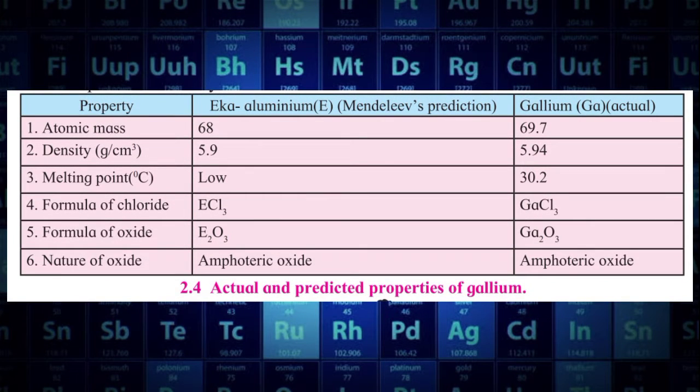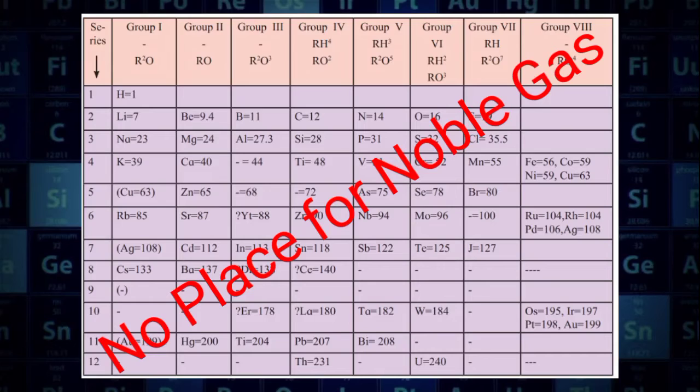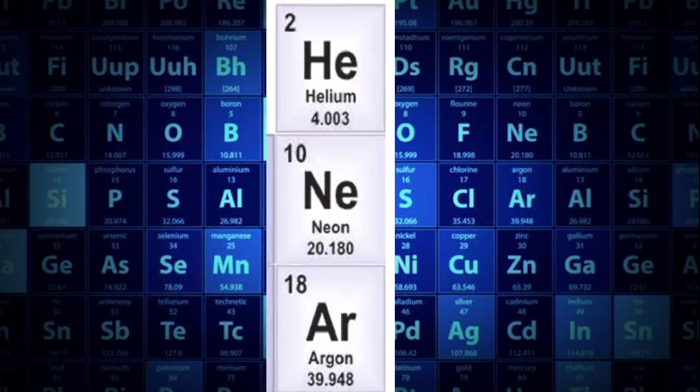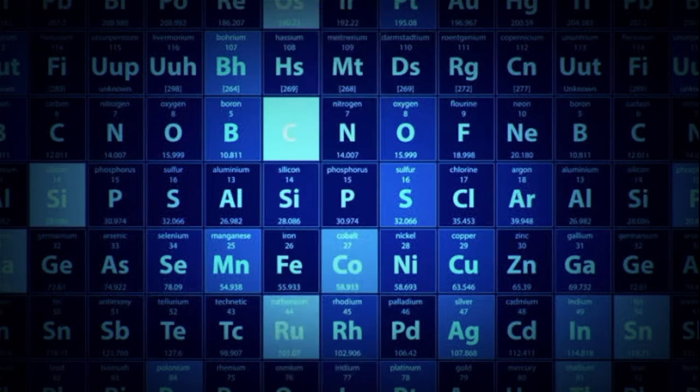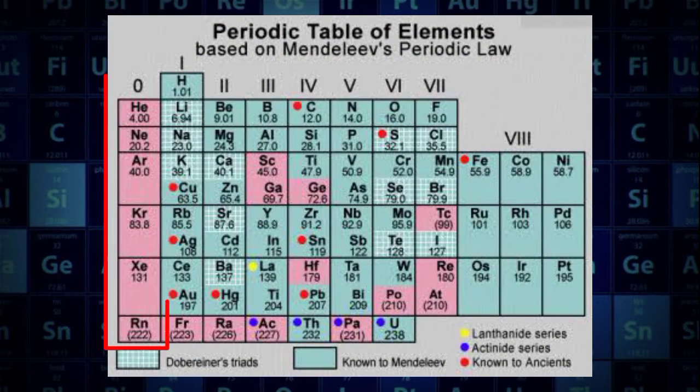Due to this success, all were convinced about the importance of Mendeleev's periodic table, and this method of classification of elements was accepted immediately. There was no place reserved for noble gases in Mendeleev's original periodic table. However, when noble gases such as helium, neon, and argon were discovered towards the end of the 19th century, Mendeleev created the zero group without disturbing the original periodic table, in which the noble gases were fitted very well.